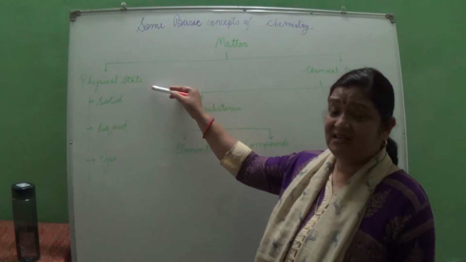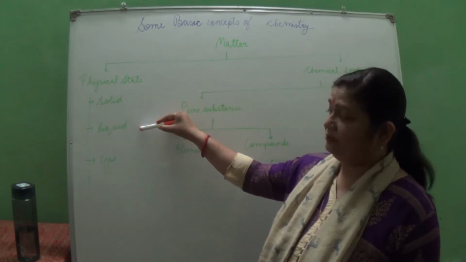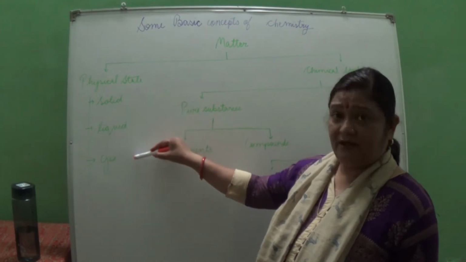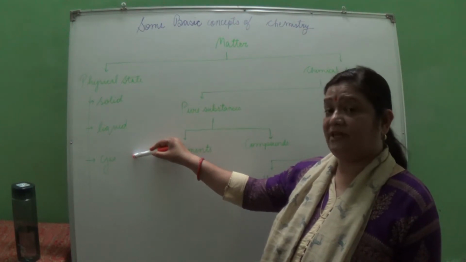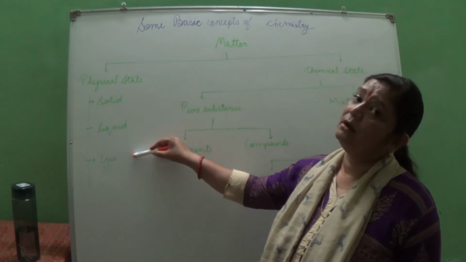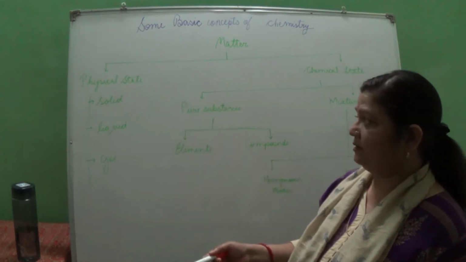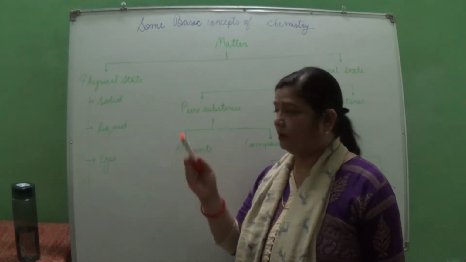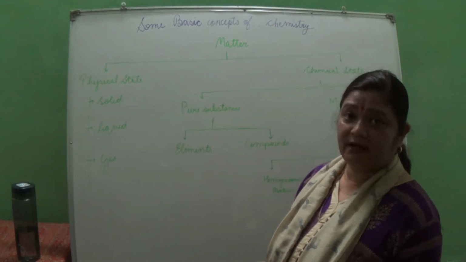So matter can exist in the form of solid, liquid or gas. Again, what is matter? Matter is anything which occupies space and has got mass. Everything around us is matter only, and it exists in solid, liquid or gaseous form. So basically, what is the difference between solid, liquid and gases?